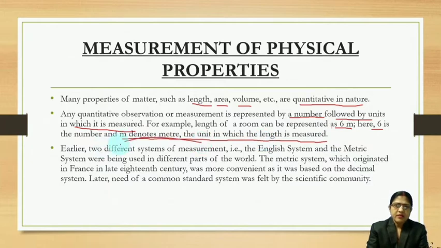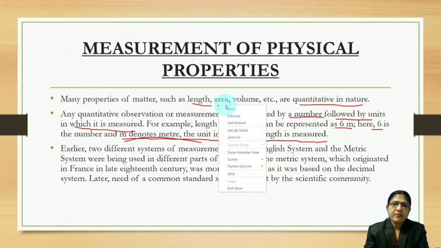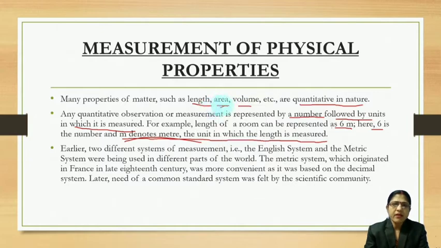Then, for example, I ask you the area of a room of side length 10 meter and breadth 10 meter, that is a square floor area. Length into breadth, so 10 meter into 10 meter, you will get 100 meter square. That means 100 is a number, meter square is the unit of area.